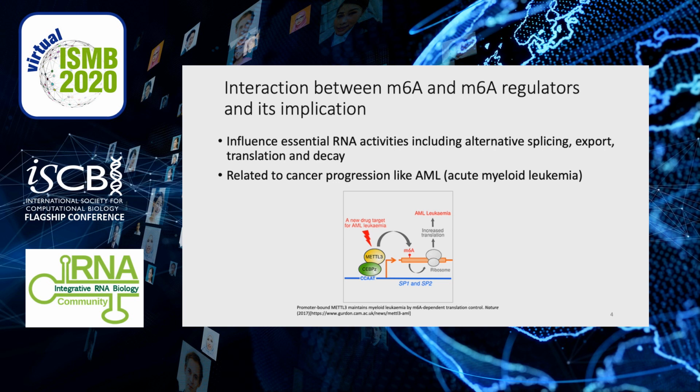Interaction between m6A and m6A regulators plays important roles in essential RNA activities, and it is also closely related to cancer progression like AML. For example, as this figure shows, the m6A writer METTL3 is necessary for maintenance of the leukemic state. So studying m6A and its regulators enables us to develop a better understanding of gene regulation mechanisms and leads to potential therapeutic opportunities.